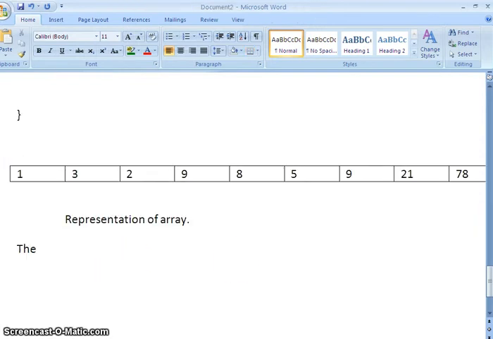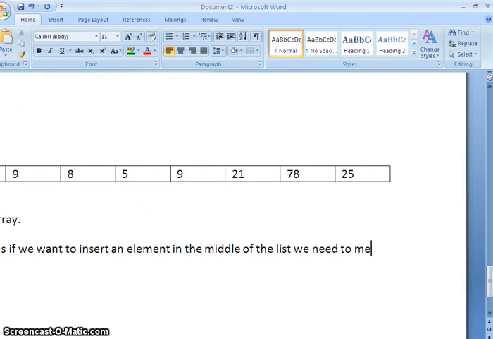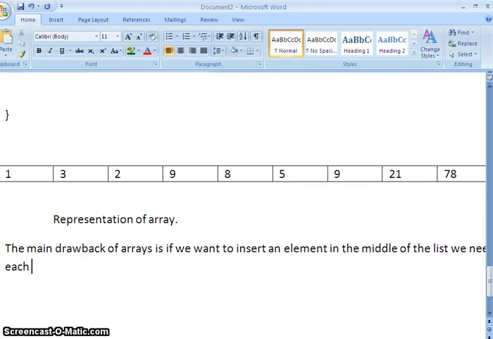So I am writing here the main drawback of arrays: if we want to insert an element in the middle of the list, we need to move each element to the next position and insert the element. So if we want to insert, we have to move each element to the next position.